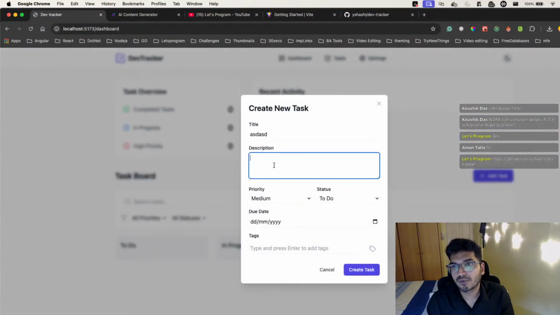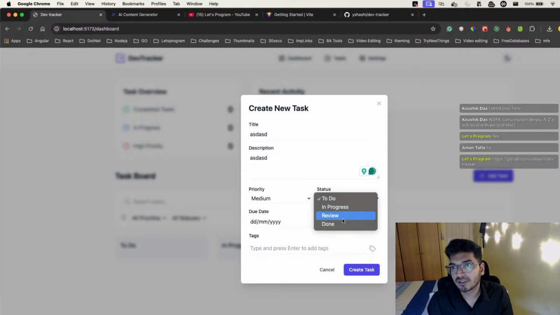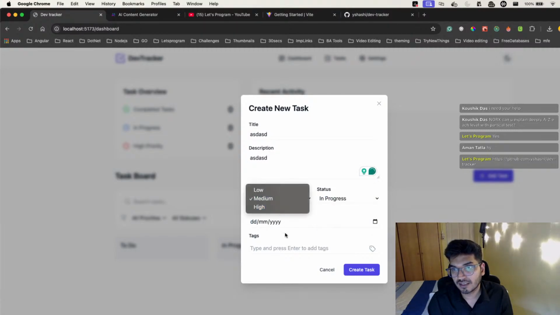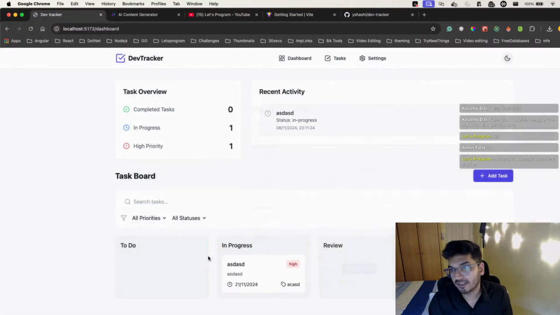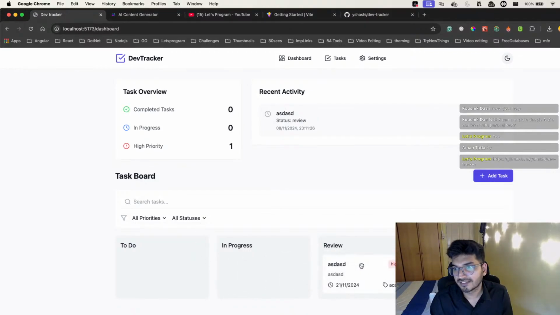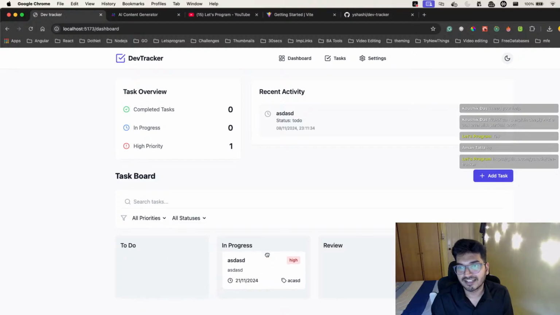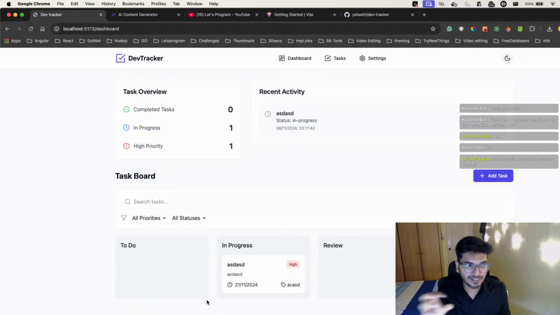Let me show you what I mean by that drag and drop. Okay, this is in progress. I made it high. Let's give a date, enter, and let's create. Can you see now? I have this drag and drop already ready, and here you can see my completed task count changes. If I drag this again to the to-do list, this becomes 0. If I make it in progress, okay, let me grab again. Yeah, because of that animation it's a bit snappy. It's all because of the Framer Motion I'm using. Can you see now all the states are getting updated instantly.